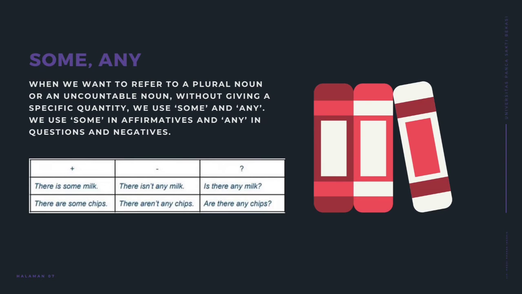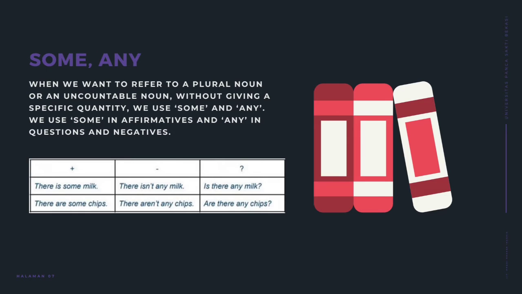Some, any. When we want to refer to a plural noun or an uncountable noun without giving a specific quantity, we use some and any. We use some in affirmative sentences and any in questions and negatives.